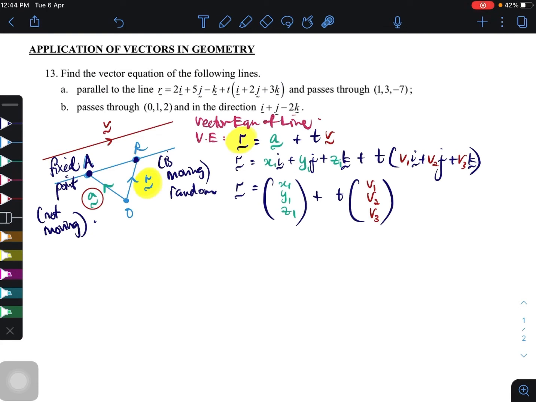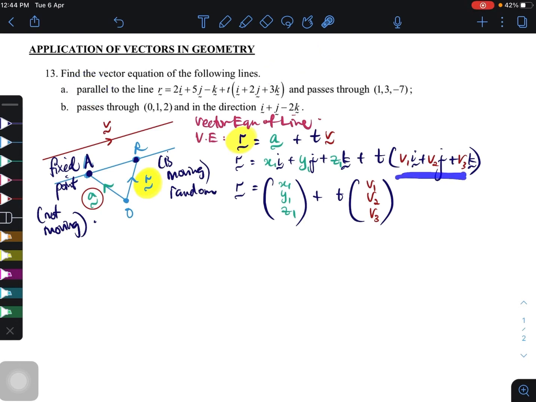You mesti tengah confused. Parallel dengan line ni, adakah parallel bermaksud parallel begini? Tidak sama sekali. Bukan parallelnya di sini, bukan parallelnya di situ, tetapi maksudnya dekat sini adalah they are trying to find something that is parallel to the vector here.